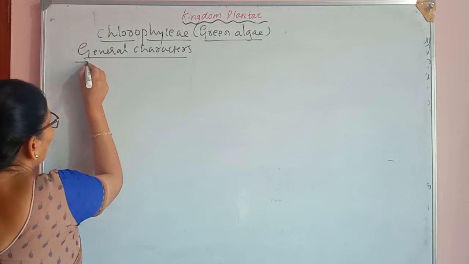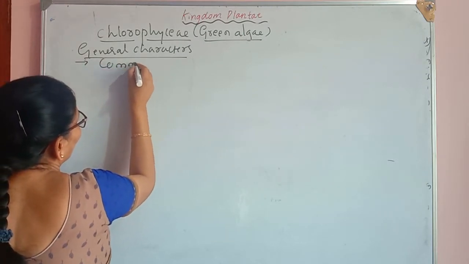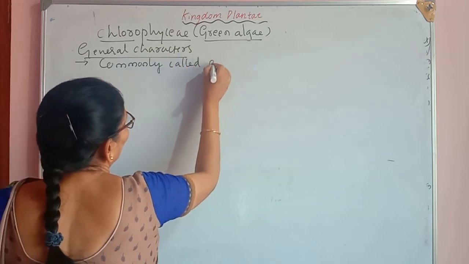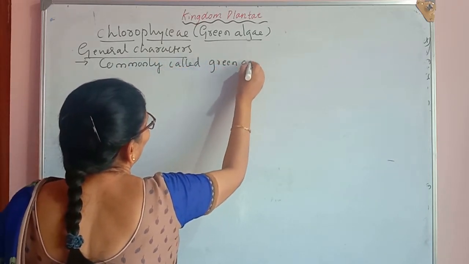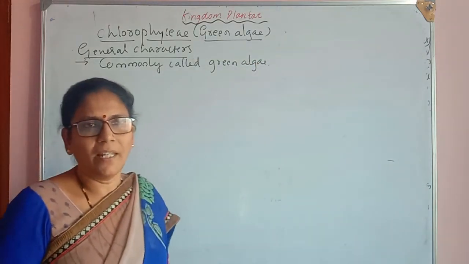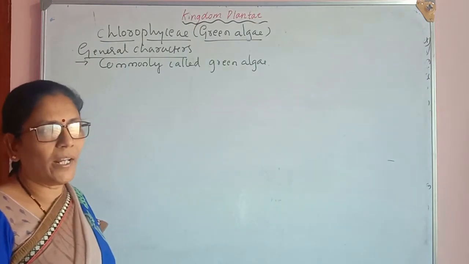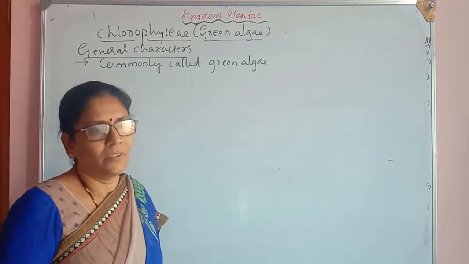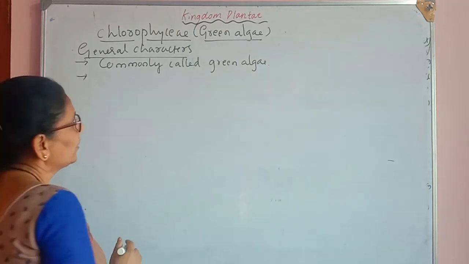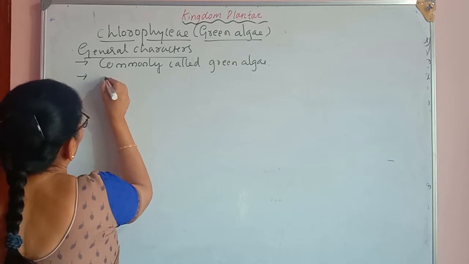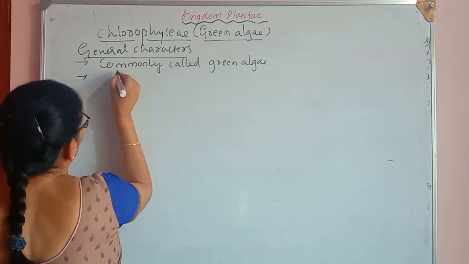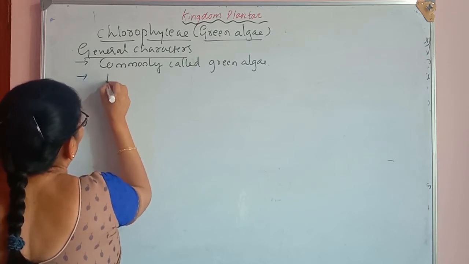They are commonly called green algae. The plant body of these algae has a wide range of forms. They have diverse size and forms. Let us see the size and forms of the thallus body, the plant body.